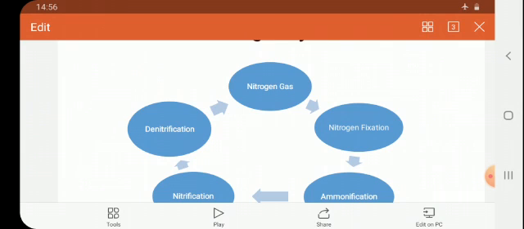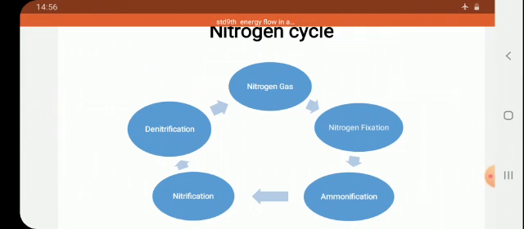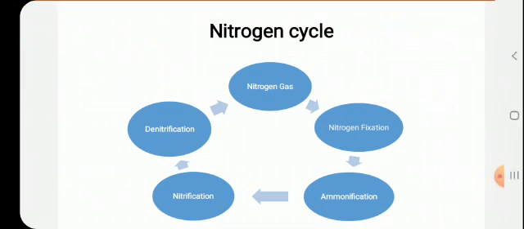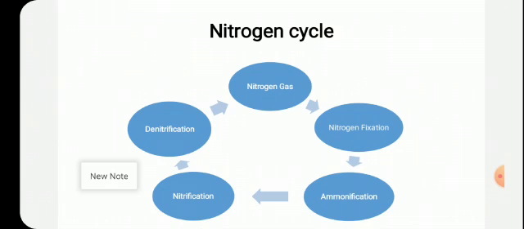By the nitrification process, ammonia is converted into the compounds of nitrogen, that is nitrites and nitrates. After that, when they are fixed in the soil, these nitrates and nitrites are used by the plants as a fertilizer. Then after nitrification, next is denitrification.